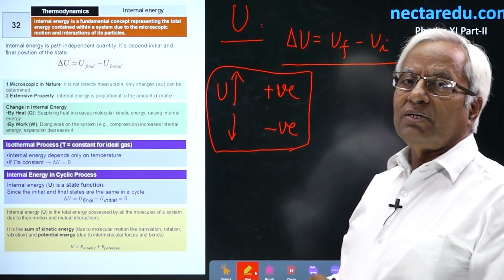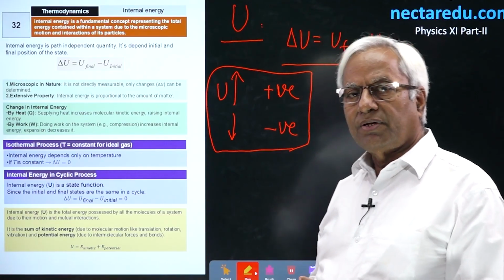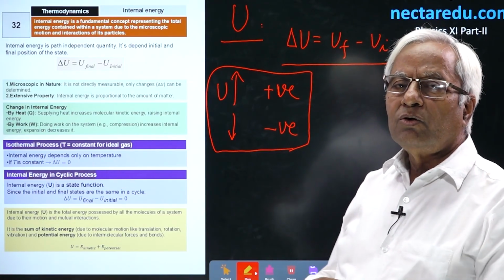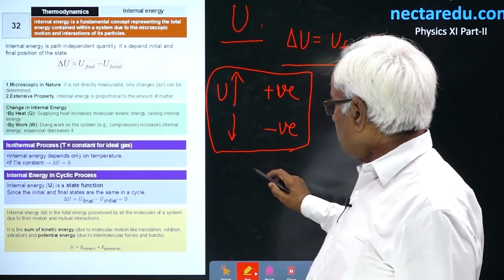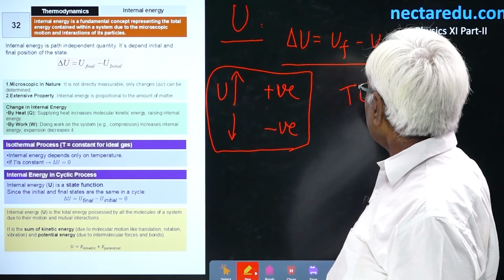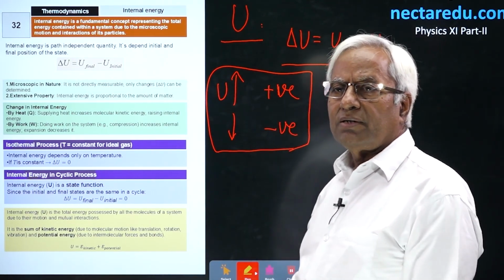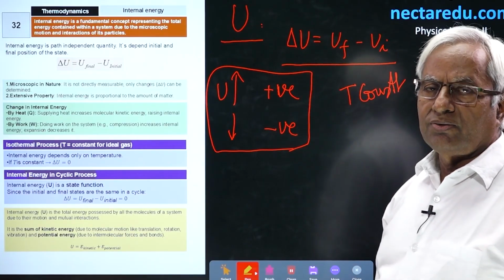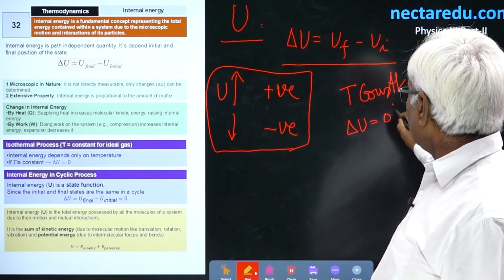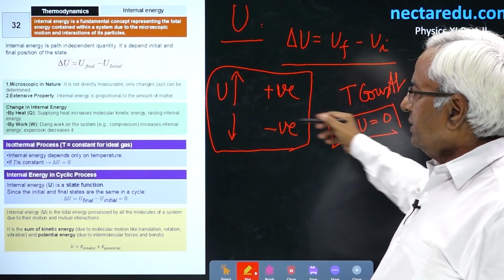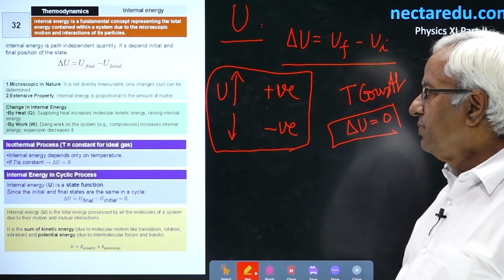Now, how to change the internal energy? There are two possibilities, one by transferring heat and the other by doing work from outside. If the process you have chosen is isothermal, T will be constant. Temperature constant means the state is not going to change. Then obviously there will be no change in internal energy. In this isothermal process, internal energy will never change.